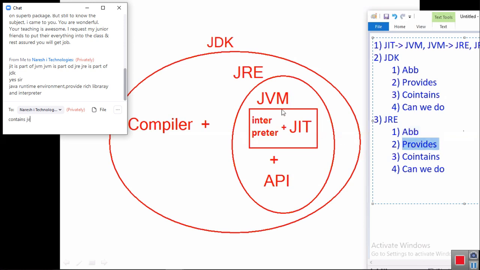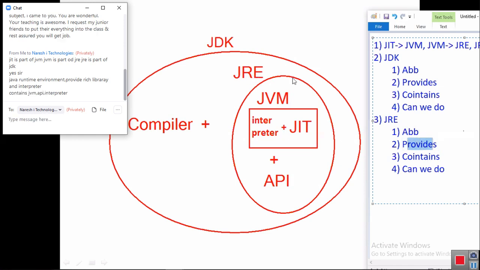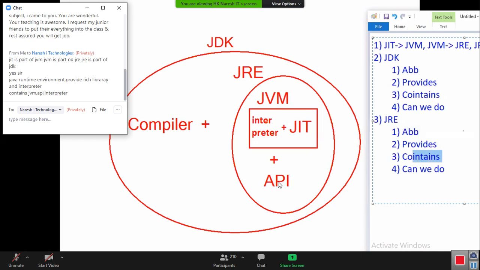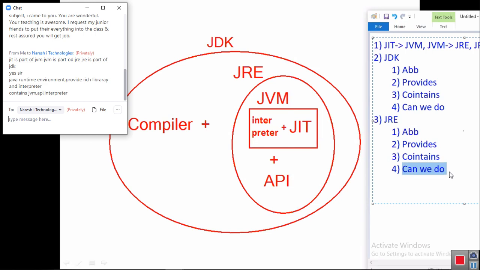What does it provide? It provides only JVM and API, meaning only runtime environment. It doesn't provide development tools, hence it contains only JVM and API. So by using JRE we can only run already developed applications, but we cannot develop new applications or modify existing applications.